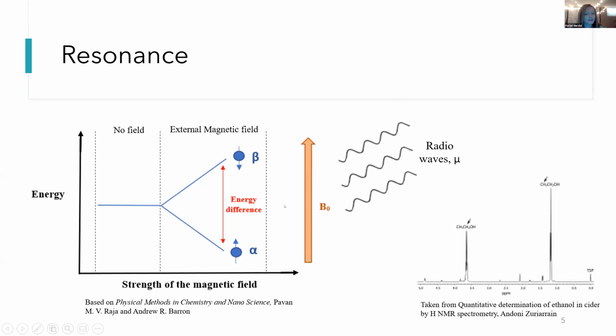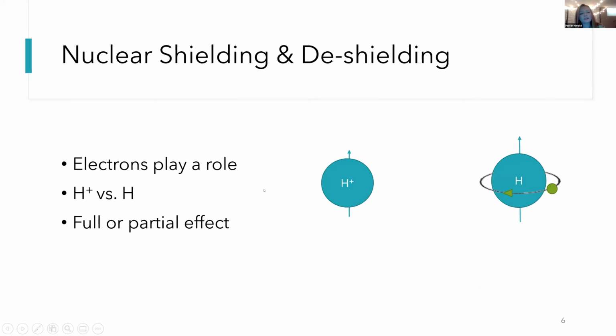So that's just a basic general overview, and this is not really specific to any one type of NMR, proton NMR or carbon-13 NMR. This is the basic general concept for any nuclei that are NMR active. The next thing we'll talk about is nuclear shielding and deshielding, and this has an impact on the results on our NMR graph.